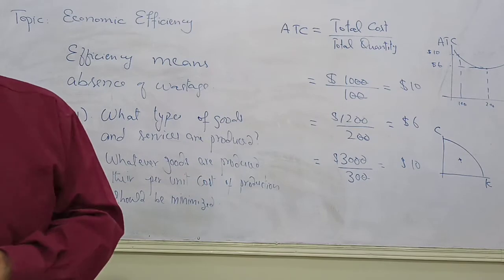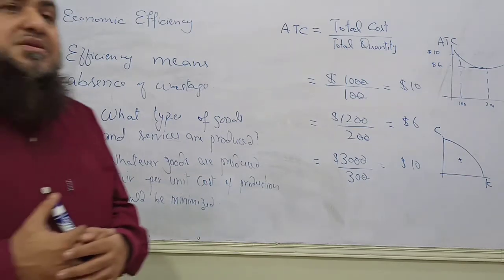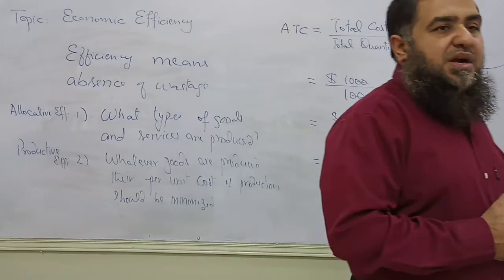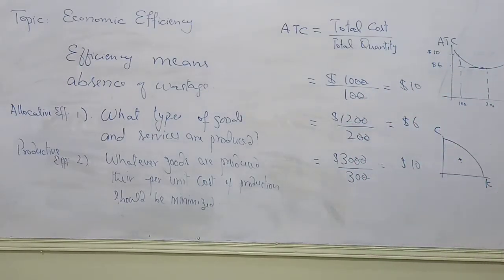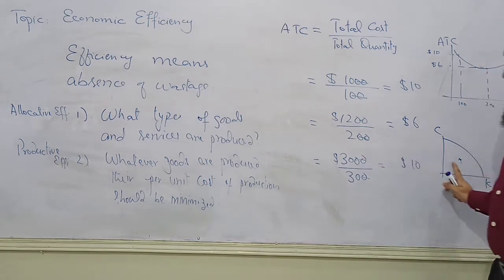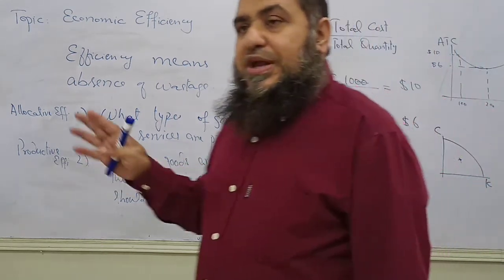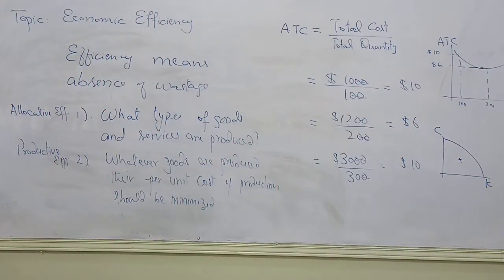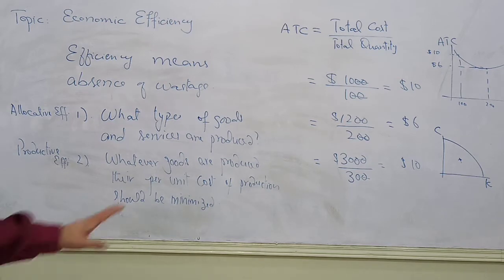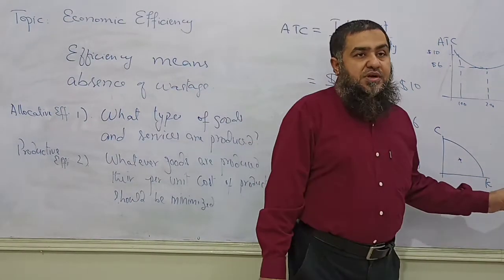So what is point X representing? It is showing us unemployment of resources. Unemployment means the resources are not fully employed; they are being wasted. So point X is an inefficient point, because resources are not fully utilized. The potential is there, but these resources, land, labor, capital, are not employed. So we say this point is showing us a productive inefficiency point.